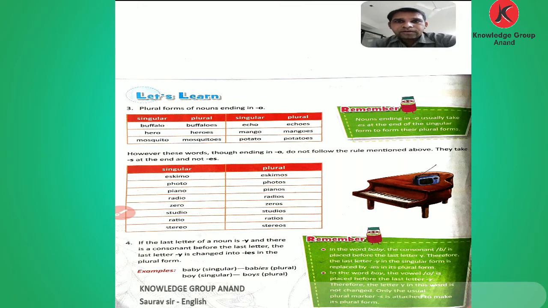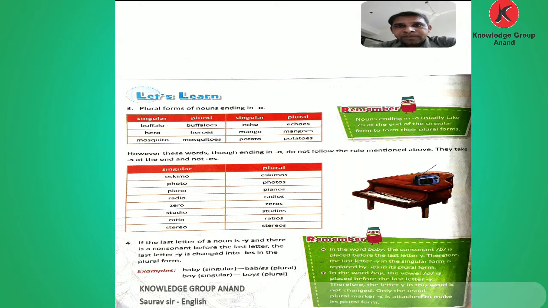Plural forms of nouns ending in O. Means the last letter of the noun is O. Here are some nouns given, singular, and how to change them into plural.